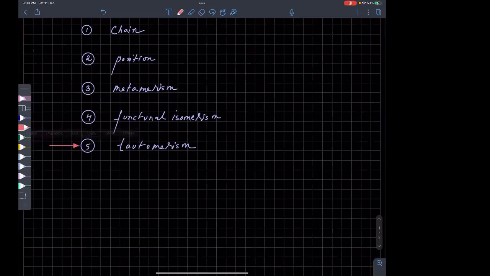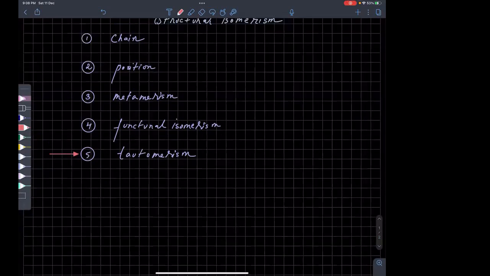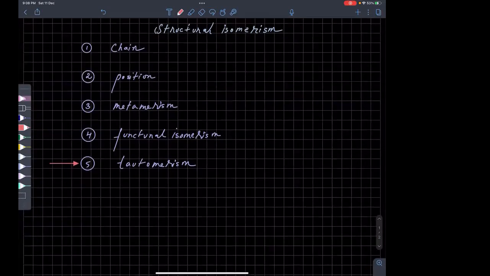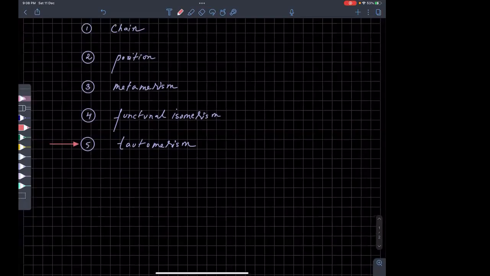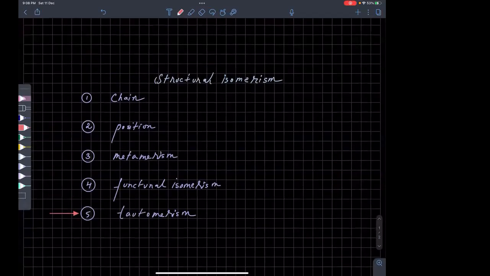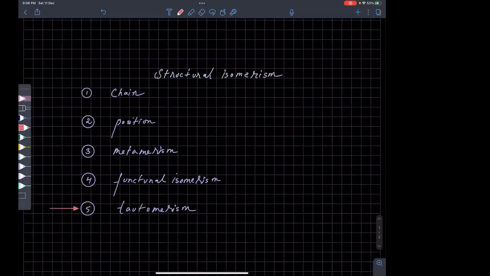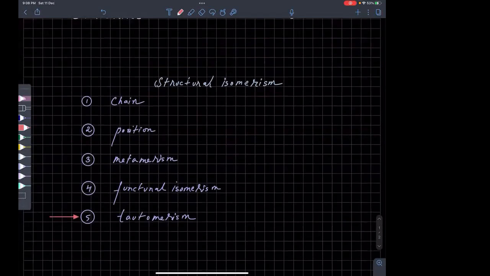I'll just give you a brief introduction of tautomerism, okay? Any other isomerism left in structural? Actually, there is one more, which is also a part of chain isomerism only, which is also called, yeah, I'll tell you what that is, okay?